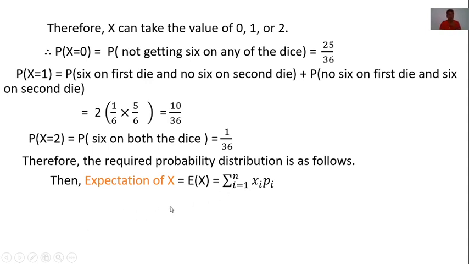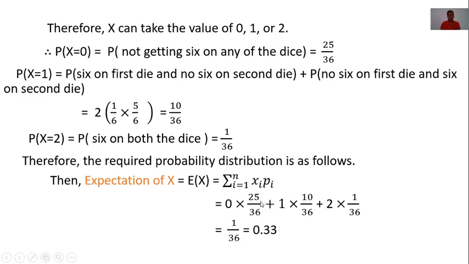Hence, the expectation of x, denoted by E of x, has the formula summation of xi into pi. Now, putting these values: probability of 0 is 25 by 36, probability of 1 is 10 by 36, probability of 2 is 1 by 36. Then we get 0 into 25 by 36 plus 1 into 10 by 36 plus 2 into 1 by 36. Solving these terms, then we get